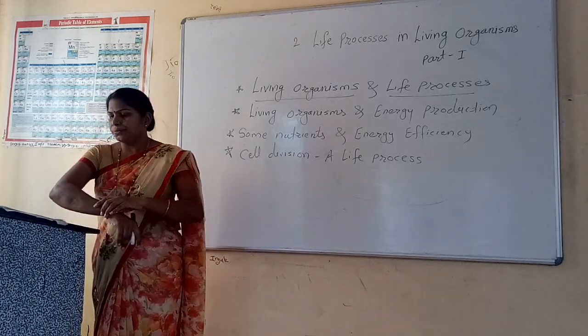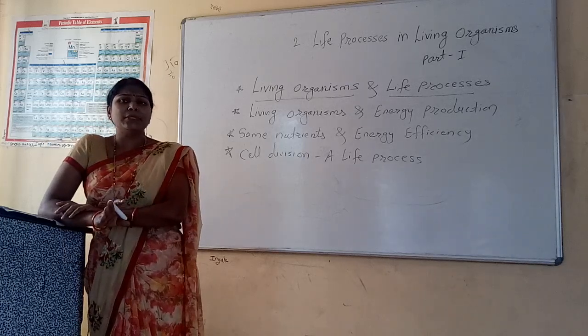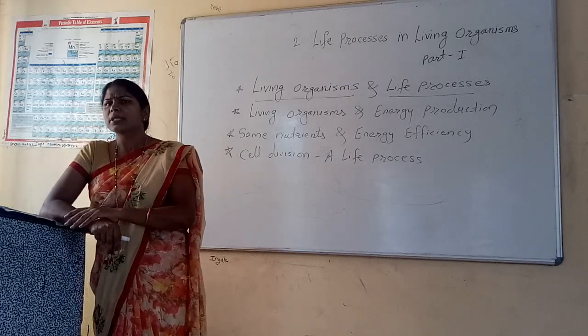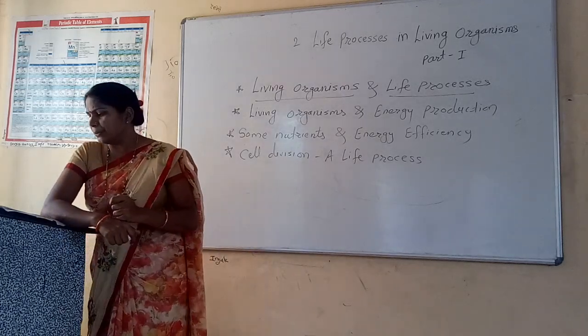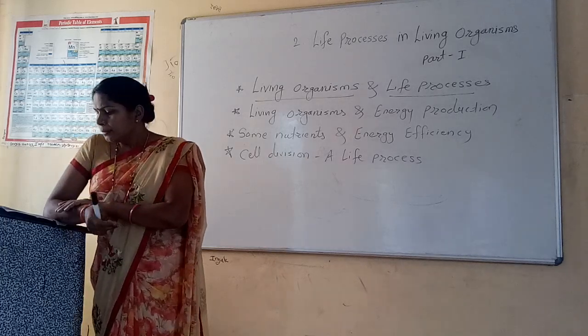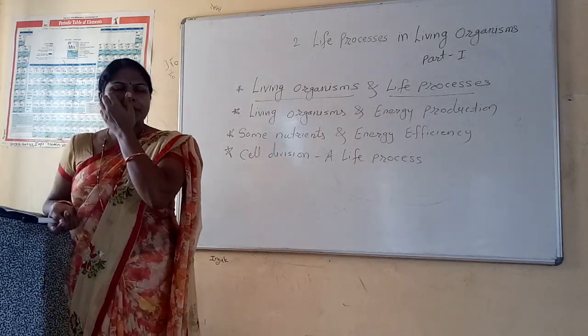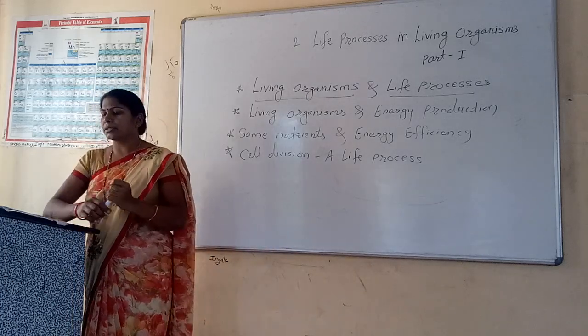Overall, there is a complete coordination in all the systems and all the organs, to a greater or lesser extent.